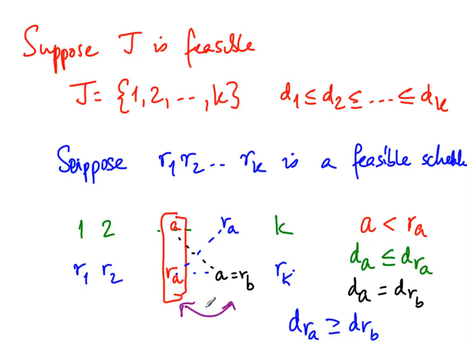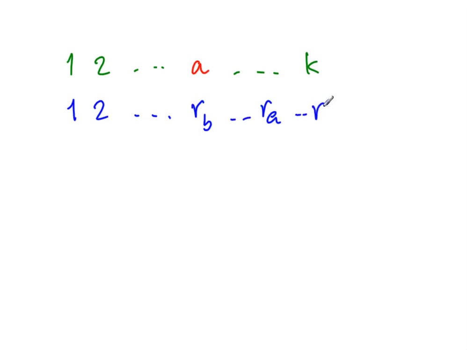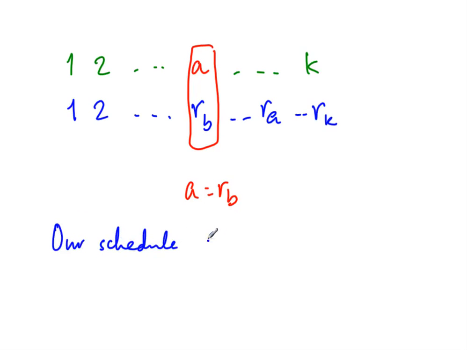So what we now have is 1, 2 up to A and then up to K as our original schedule, and the new schedule where we have swapped things, so we have R of B and R of A exchanged, up to R of K. But the point is that now at this point we have A equal to R of B. So therefore now our schedule agrees at one more position.